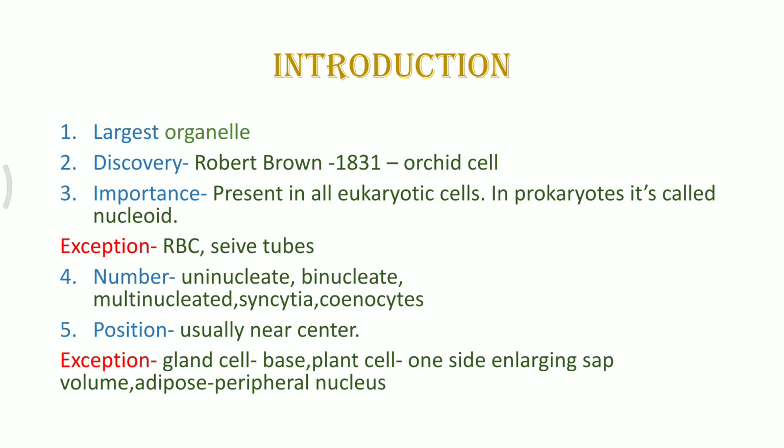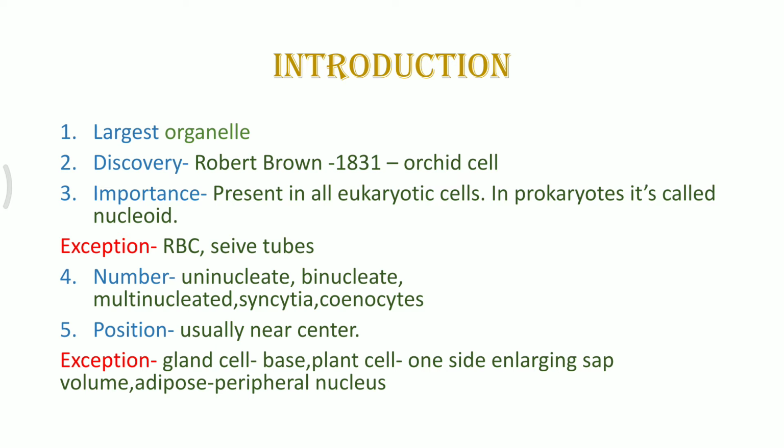But these sieve tubes can be functional without the nucleus for few years, and then after they disintegrate, new sieve tubes are formed later on. So it's quite important that both these cells lose their nucleus after attaining maturity, so that they become much more differentiated, and they become capable of performing their task much more efficiently. So that's why the loss of nucleus takes place in both the structures.